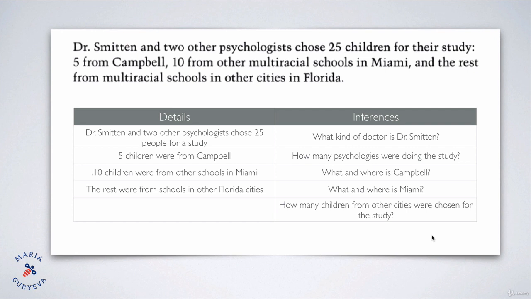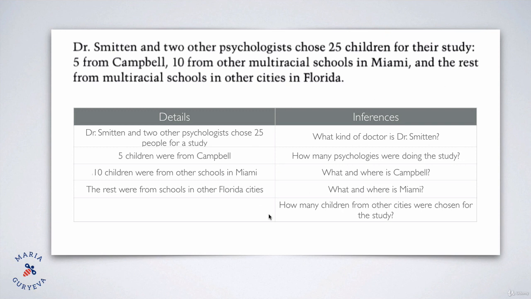How many children from other cities were chosen for this study? So we can see that we have 25 children, 5 from Campbell, 10 from Miami, and we also don't know how many children came from other cities in Florida. But we can see the total is 25. 5 plus 10 is 15. 25 minus 15 is 10, right? So again, there's nothing about how many children were from other cities in Florida, but of course we can easily count it, and we see that there are 10. 10 children came from other cities in Florida. So again, nothing is written here.